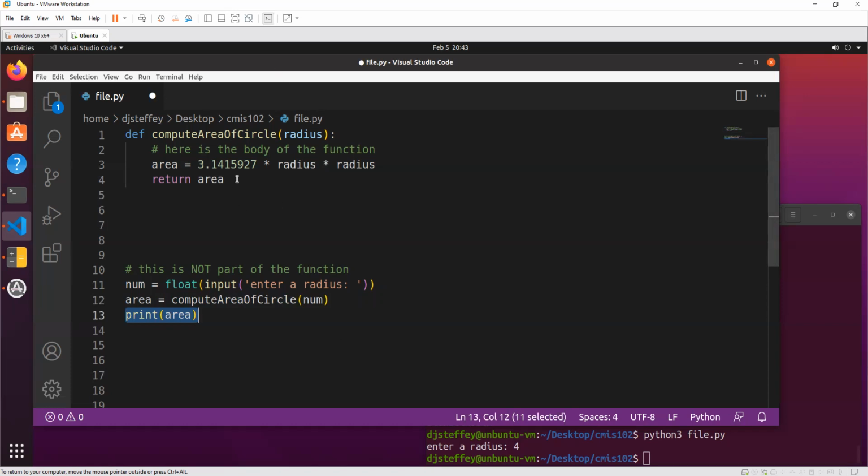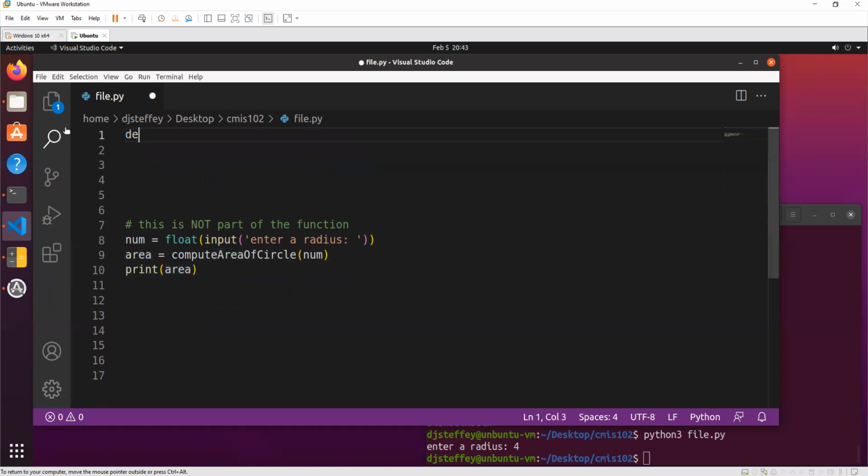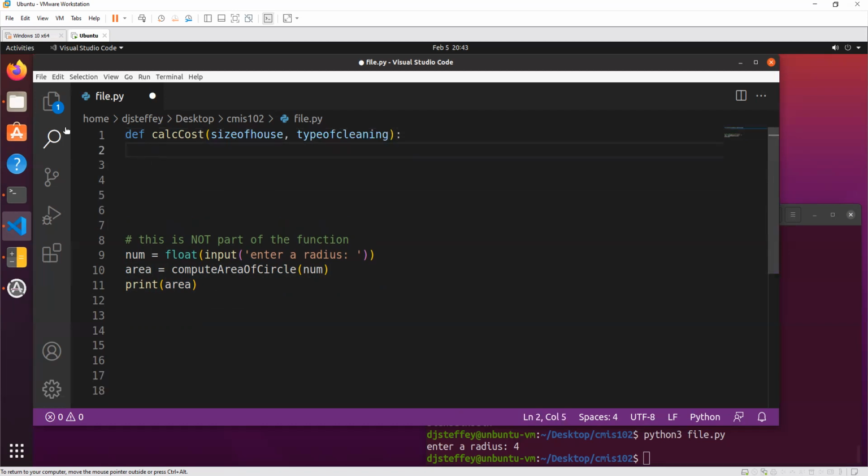One thing I want to add in here is, when you're doing if else statements and stuff like that, let's do our house cleaning thing again. Calculate the cost, size of house, and type of cleaning, right? So you can see a return. There can be more than one return statement, but the return will only happen one time. Let's see what I mean.